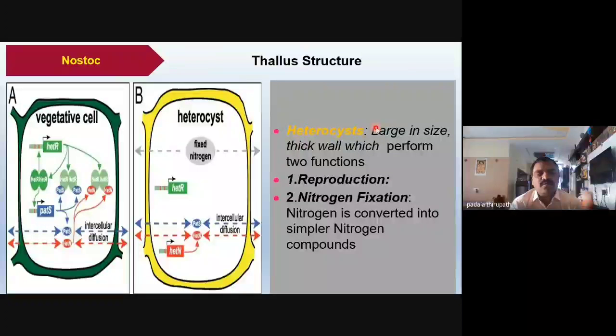So the heterocyst does not contain any chlorophyll and is not suitable for converting solar energy into chemical or biochemical energy. It is not able to produce its own food material.